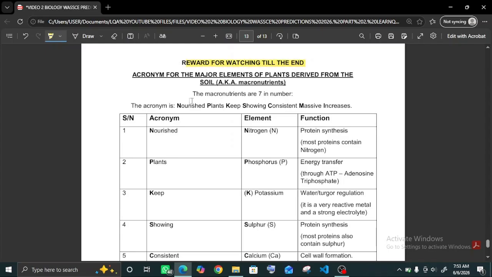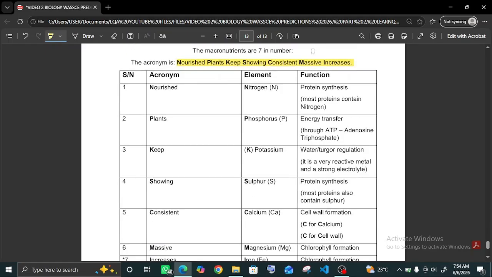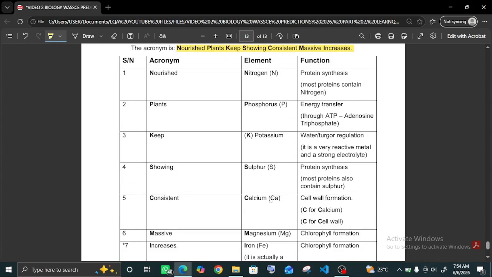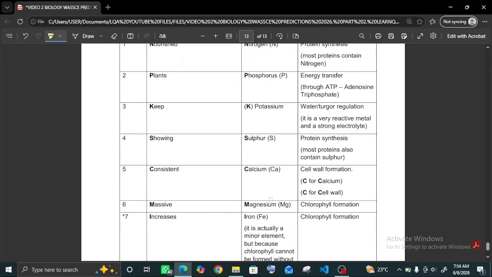But this reward for watching to the end is only available on this video, so you might want to write it down. The acronym for the major elements of plants is: Nourished Plants Keep Showing Consistent Massive Increases. This is an easy acronym to know because definitely nourished plants are plants that are healthy, so they will definitely keep showing consistent massive increases in their crops or in their yield. The elements are nitrogen, phosphorus, potassium, NPK, then sulfur, calcium, magnesium, and iron.